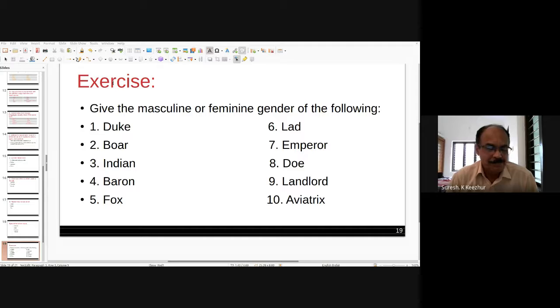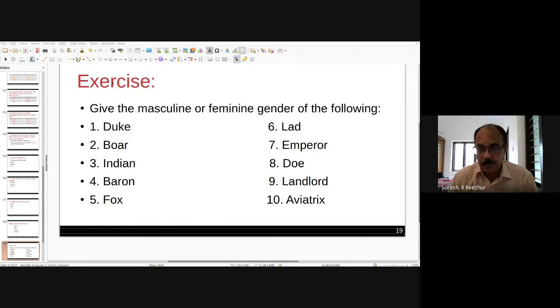Do is the masculine form of deer. Deer is a common animal, but do is the feminine gender. What is the masculine gender? Actually, deer is common.